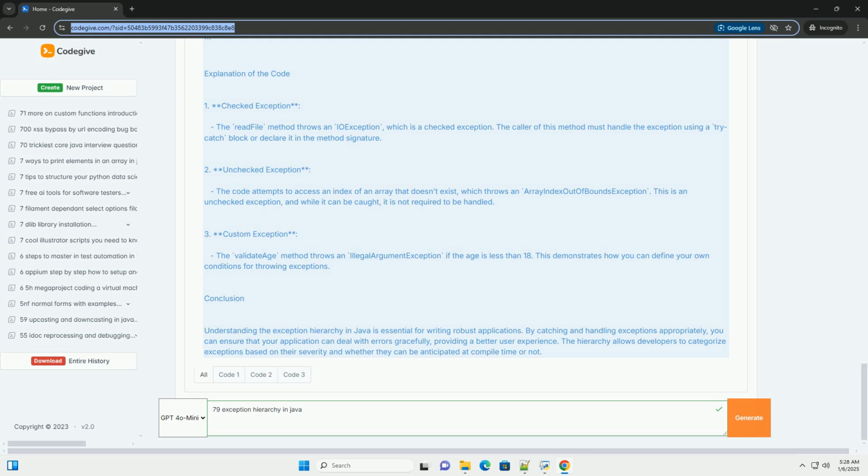Conclusion. Understanding the exception hierarchy in Java is essential for writing robust applications. By catching and handling exceptions appropriately, you can ensure that your application can deal with errors gracefully, providing a better user experience. The hierarchy allows developers to categorize exceptions based on their severity and whether they can be anticipated at compile time or not.